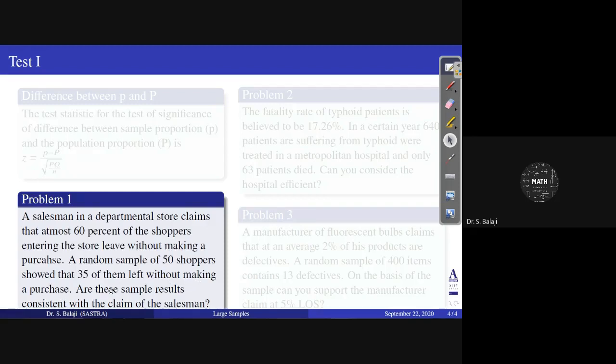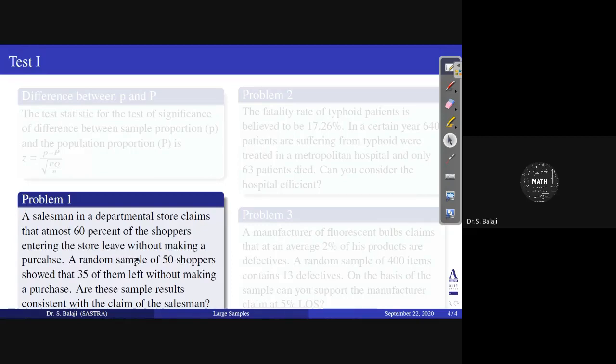The question they are asking is, are these sample results consistent with the claim of the salesman? You check whether the sample results are consistent or inconsistent.